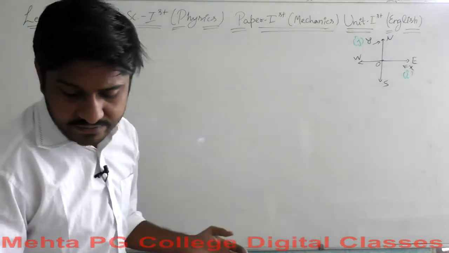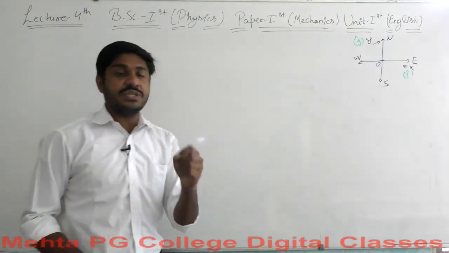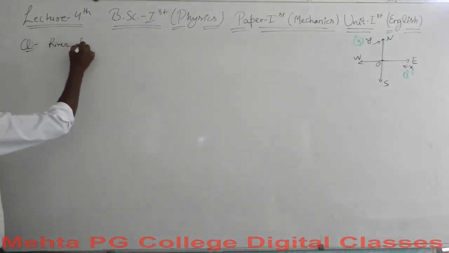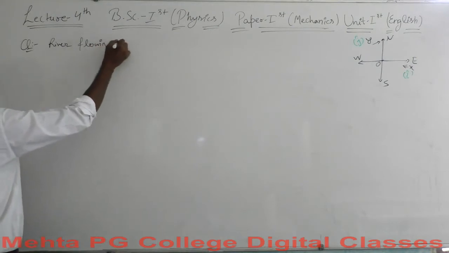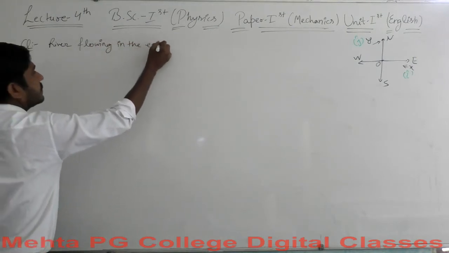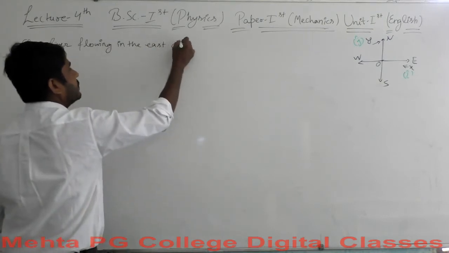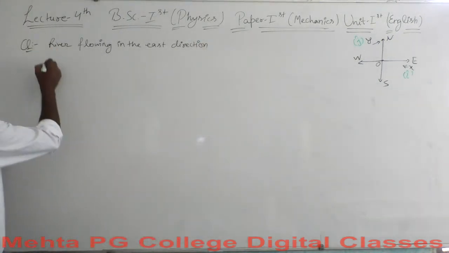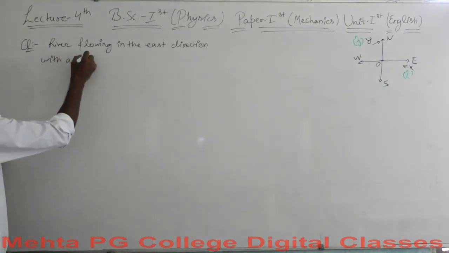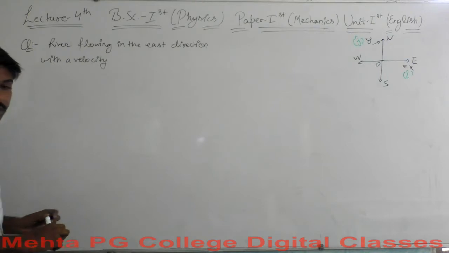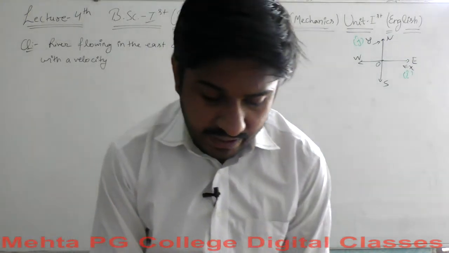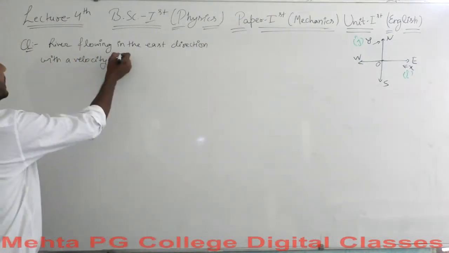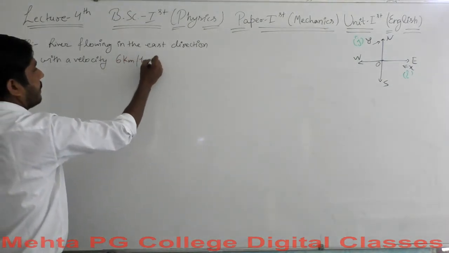It says that a river is flowing in the east direction, with a velocity of 6 km per hour.